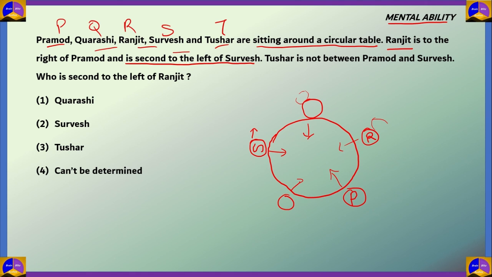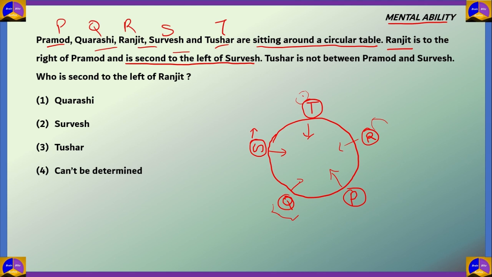Now we have that Tushar is not between Pramod and Survesh. If we look at the diagram, we have 2 spaces. One is this and one is this. Now this position is between Pramod and Survesh. So Tushar is not over here. That means that Tushar is over here. And the only remaining person is Q, Quarashi. So P, Q, R, S, T are now seated according to the question.